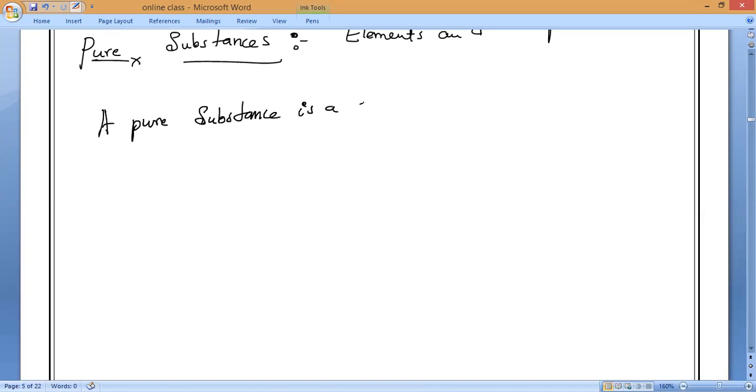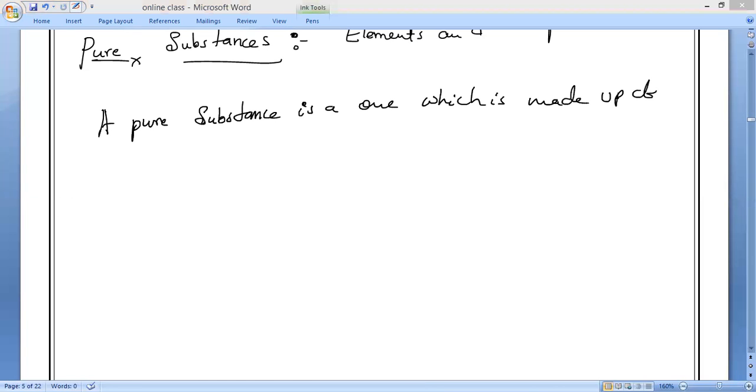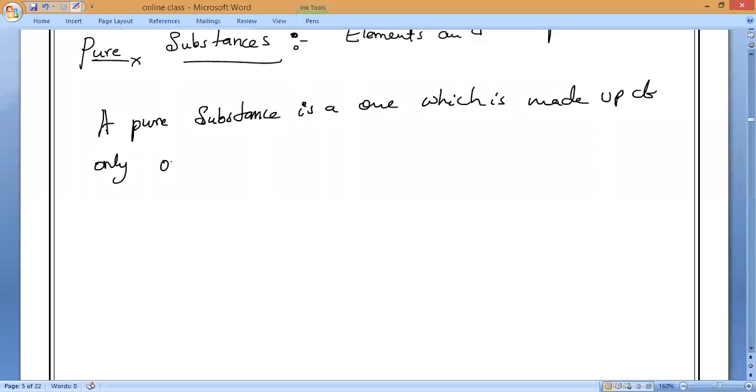A pure substance is one which is made up of how many kinds? Only one kind of particles. So that is what we used to call pure substances.